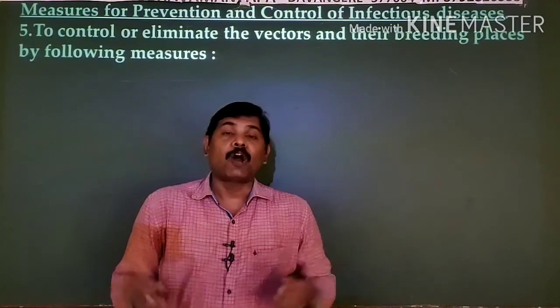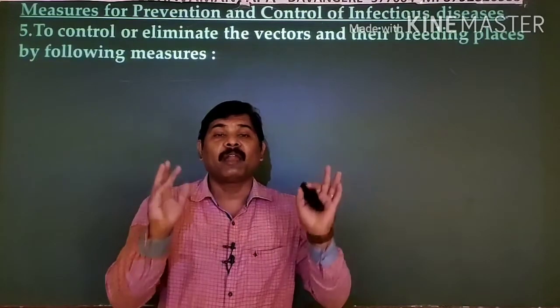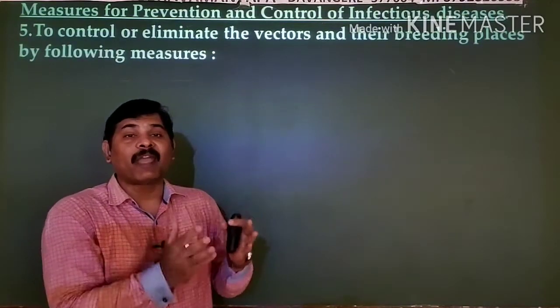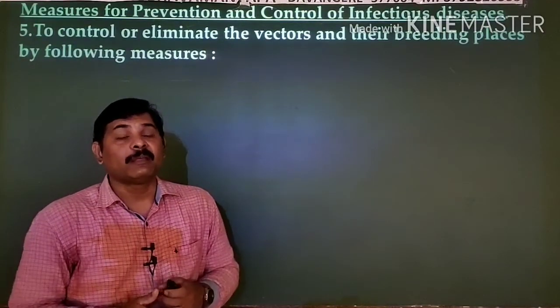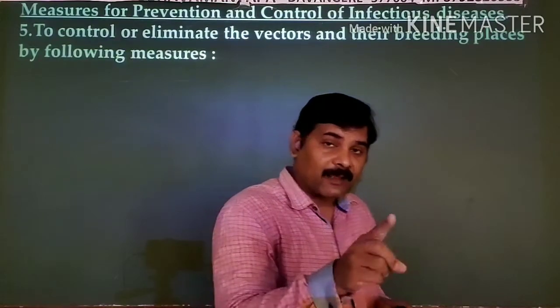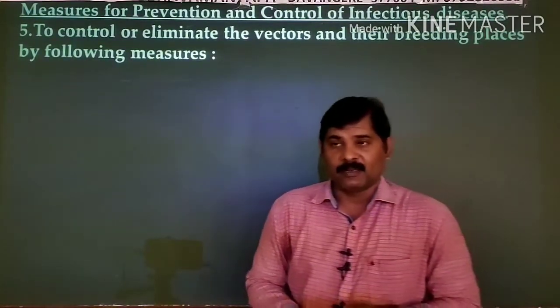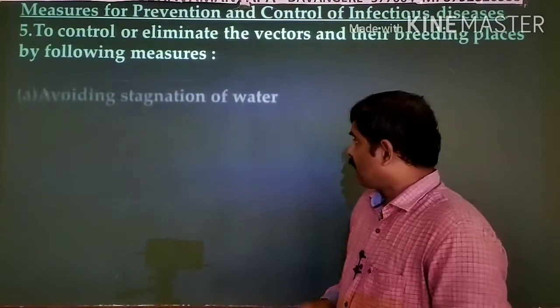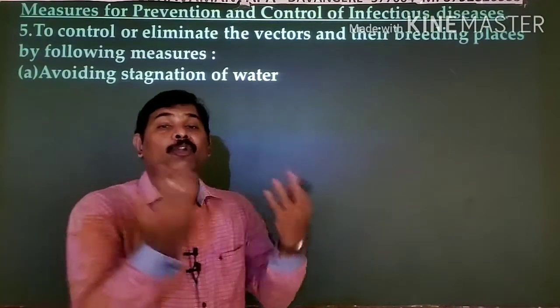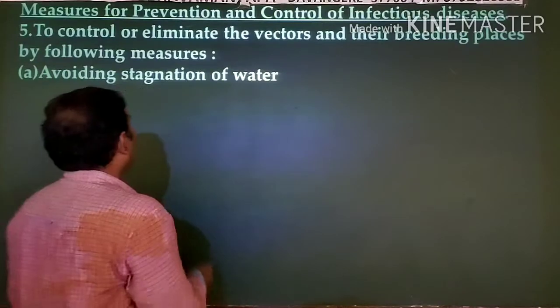Clear? Then how do you control or eliminate these vectors? And how do you eliminate the places where these vectors naturally breed? By doing so, diseases that are transmitted by vectors can be prevented. Let us see what they are. First and foremost, avoid stagnant water in and around your house. This is a very important point.